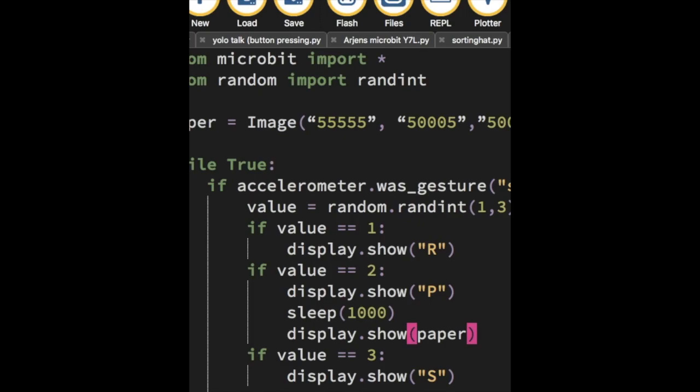You've got to make the picture for rock and scissors all by yourselves. Good luck, and over to you.